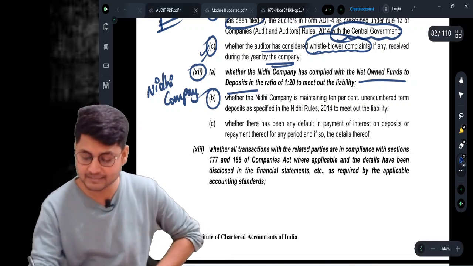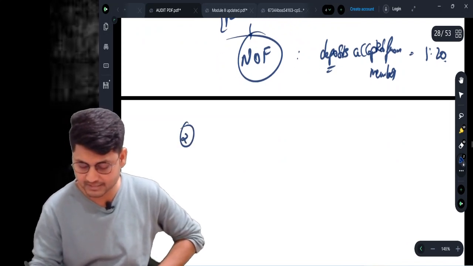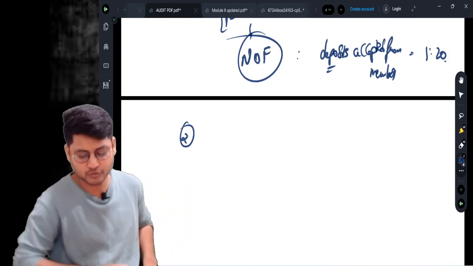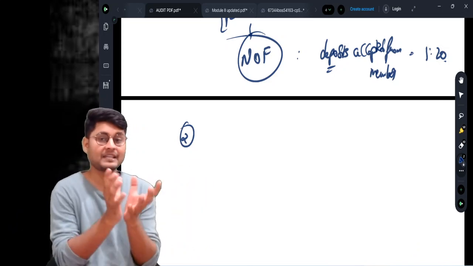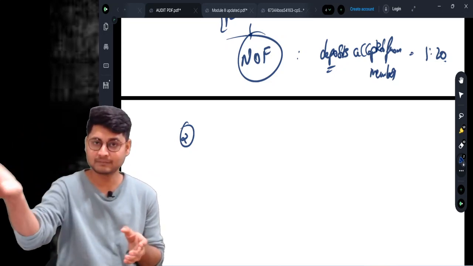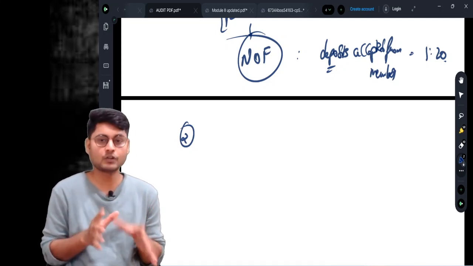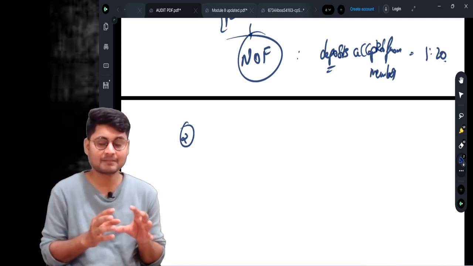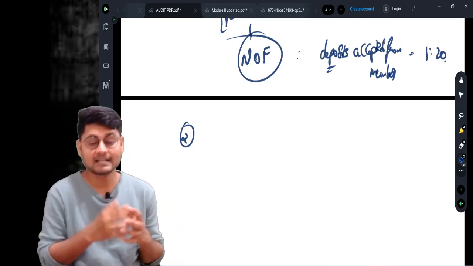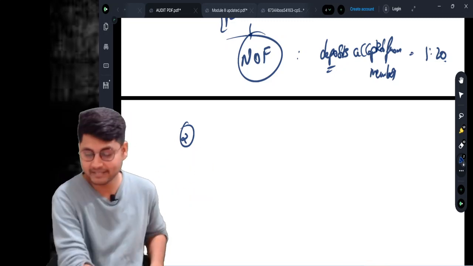When the company is accepting deposits, if 100 rupees is accepted as deposit, you cannot give the 100 rupees as loan, right? Because the company has to maintain some liquidity. For that reason, out of whatever deposits we accept from the members, 10% shall be maintained as a separate fund, maintained with scheduled banks.